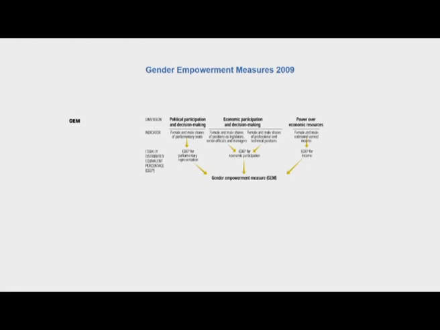Now, apart from the gender development index, there is another measure which was introduced in the report of 1995, and that was referred to as the gender empowerment measure, and this is much different from the gender development index. A little discussion on what the gender empowerment measure is, and what its implications are.